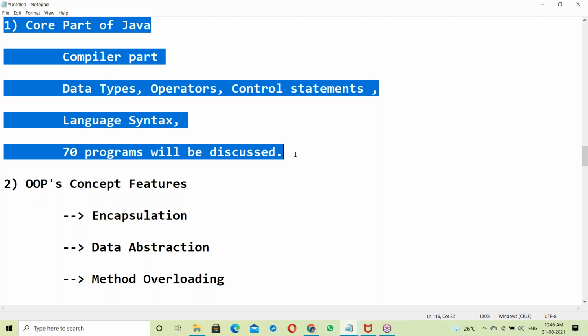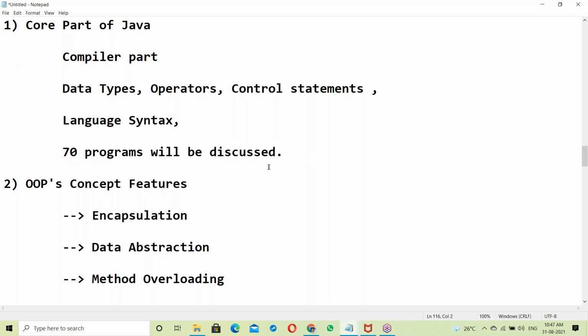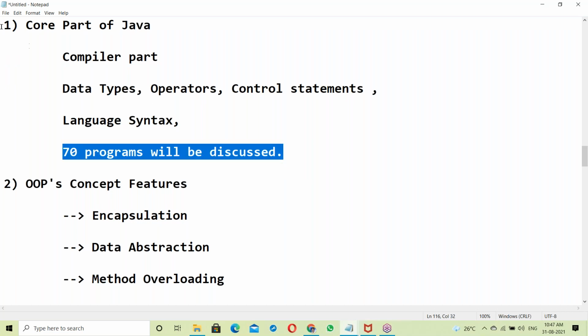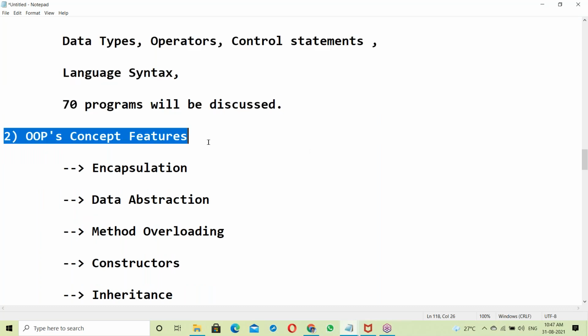In these Java basics, I'll repeat C programming, like how to use while loop, for loop, and nested loops. 70 programs will be discussed here to improve your logic, building your logical thinking and programming skills. After that, next is OOPs concepts.